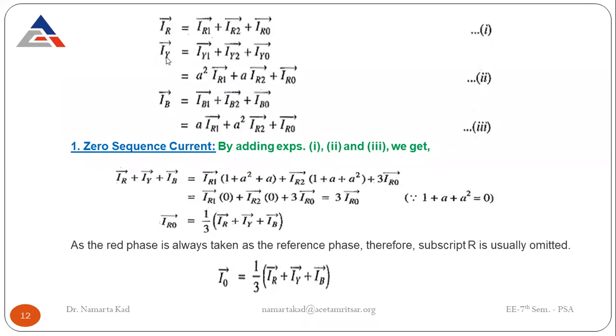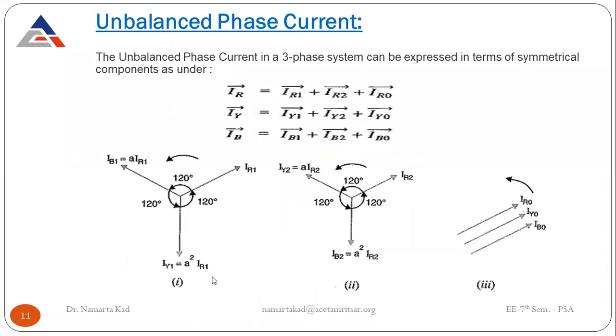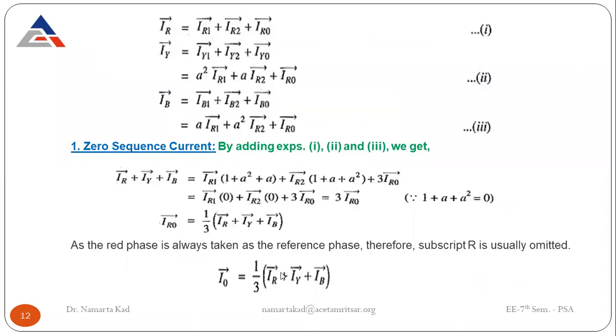Now we have to write IY and IB in terms of IR. So IY is actually IY1 plus IY2 plus IY0. And what is IY1? Just see from this figure again. IY1 is equal to A square IR1. Just put down the values by seeing the figure. And IY2 is equal to A into IR2. And IY0 is equal to IR0.